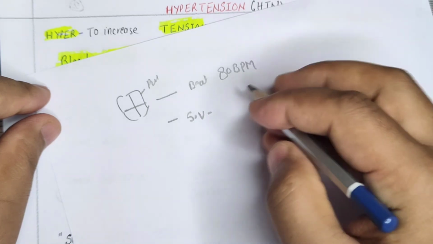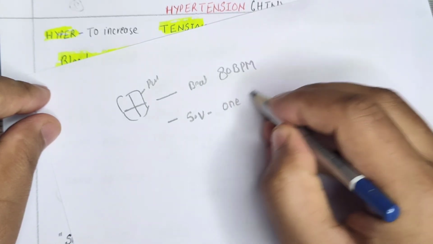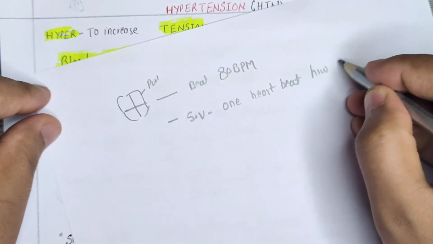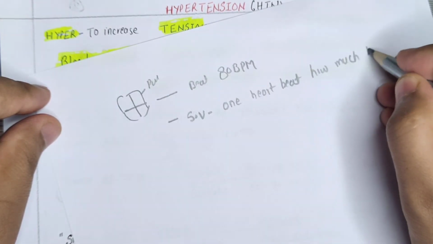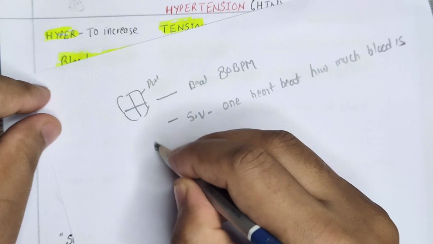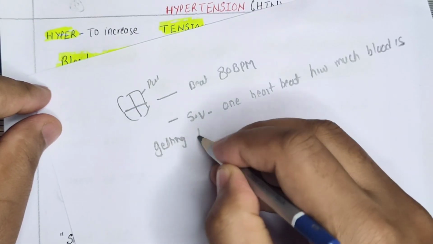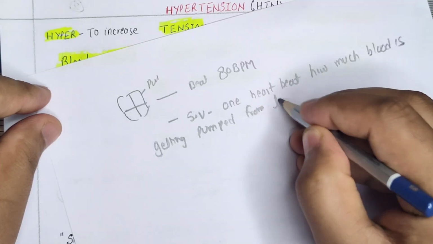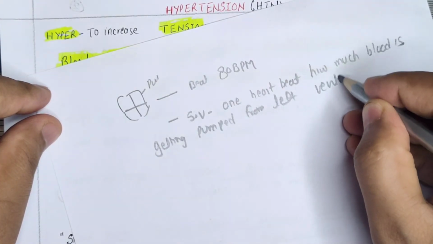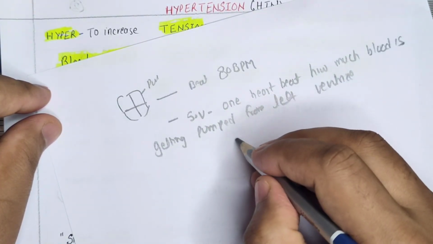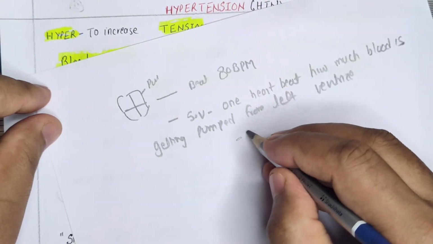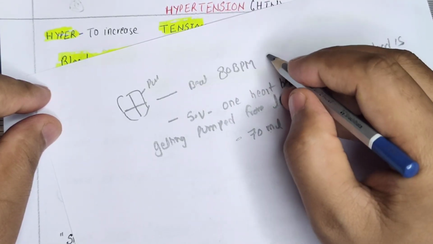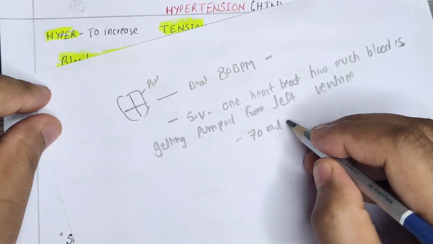Stroke volume means, at one heartbeat, how much blood is getting pumped from the left ventricle. So this we have to understand. Let's say for example, it's 70 ml. What is the stroke volume? Stroke volume is now 70 ml. What is the heartbeat? Heartbeat is 80 BPM.